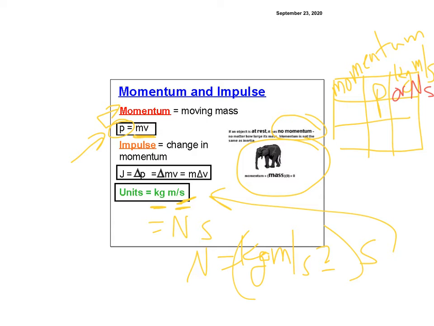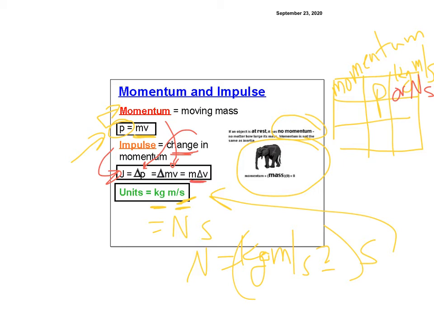So we've got momentum, it's m times v. Then we have this thing called impulse. So impulse is change. Remember, change is a delta, so it's change in momentum. Impulse is the letter J, so J equals delta P. But P is just mv, right? But mass isn't changing, right? If my elephant starts moving, if I pushed him or something on a sled, I could change his velocity. But his mass isn't going to change. So really, it's m times delta v.